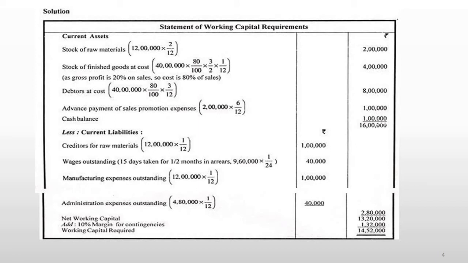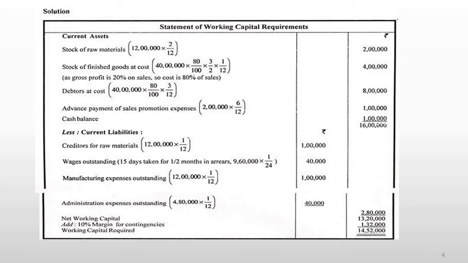From that, less current liabilities. First one, creditors for raw materials 12 lakh into 1 divided by 12, that is 1 lakh. Wages outstanding 15 days taken for half month in arrears 9,60,000 into 1 divided by 24, that is rupees 40,000. Manufacturing expenses outstanding 12 lakh into 1 divided by 12, that is 1 lakh.